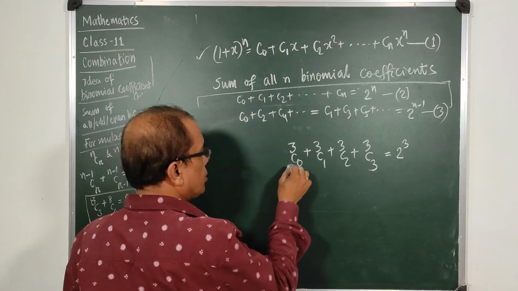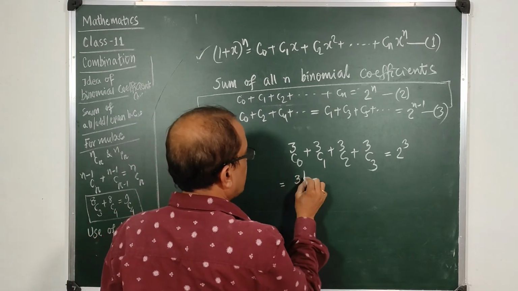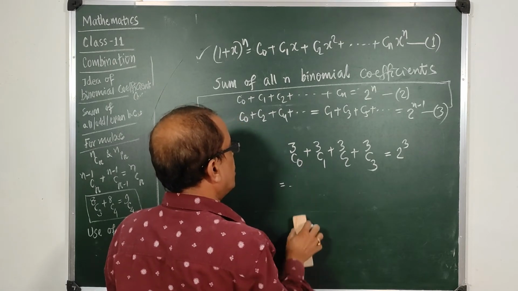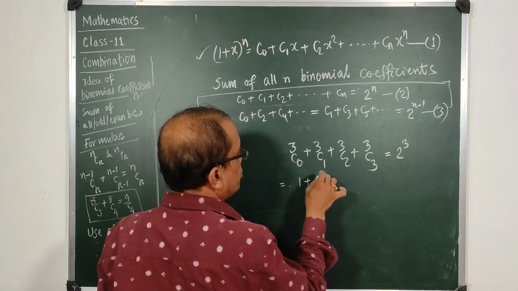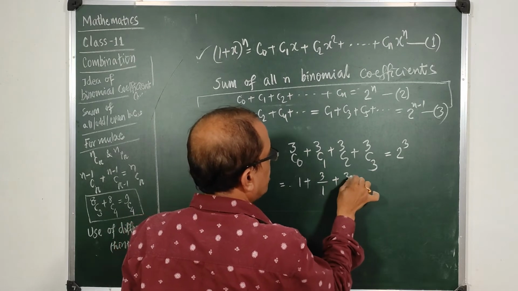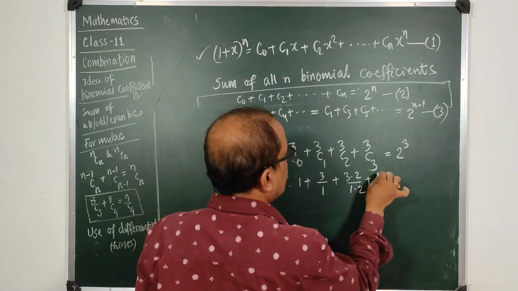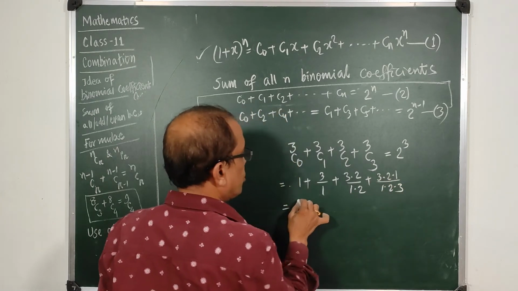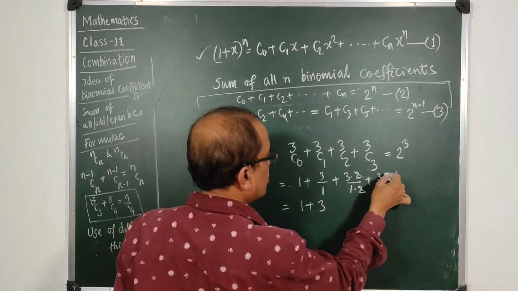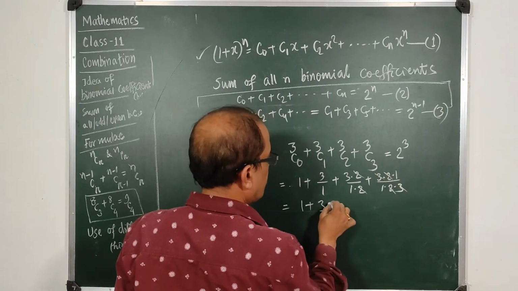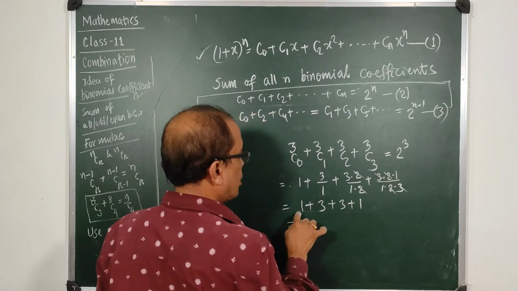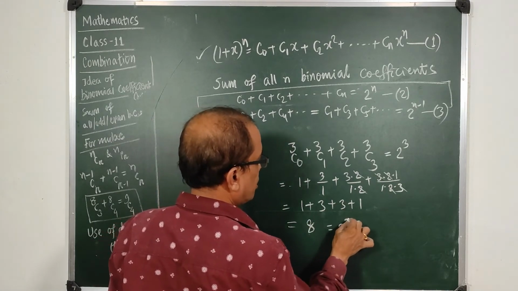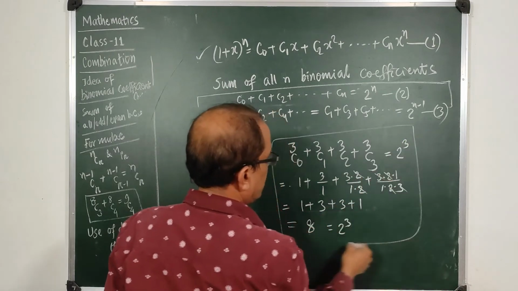Let us check. 3C0 is factorial 3 by factorial 0 factorial 3, or in the other way, this will be 1, this will be 3 by 1, this will be 3 into 2 by 1 into 2, this will be 3 into 2 into 1 by 1 into 2 into 3, which is equal to 1 plus 3 plus 3 plus 1, which is 1 plus 3 is 4, plus 3 is 7, plus 1 is 8, which is equal to 2 to the power 3. So you get the same result.